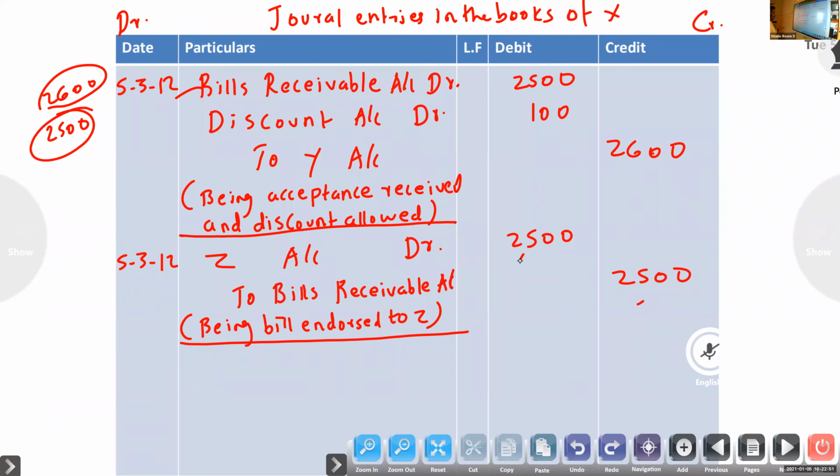At the time of maturity, no entry, because here Z is getting the amount.